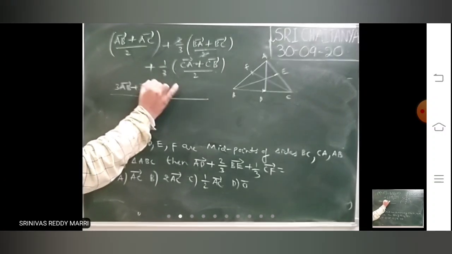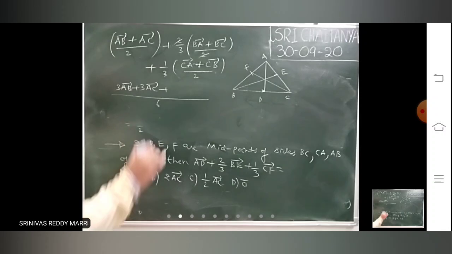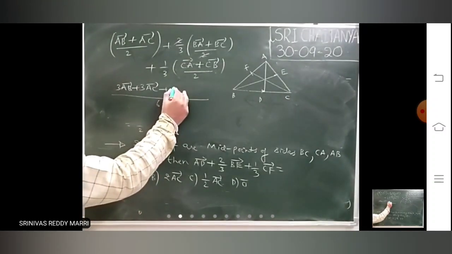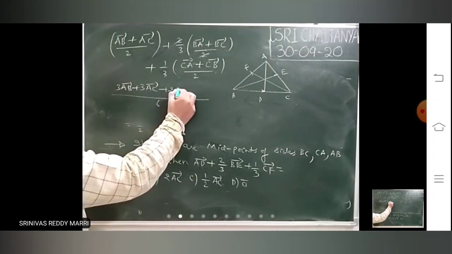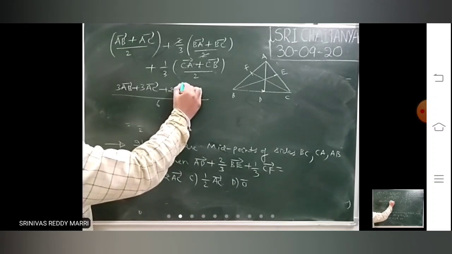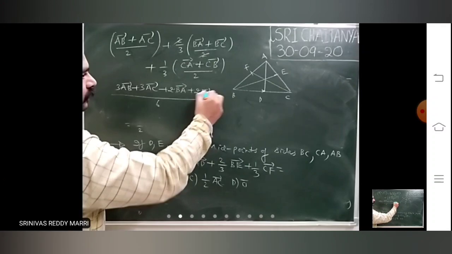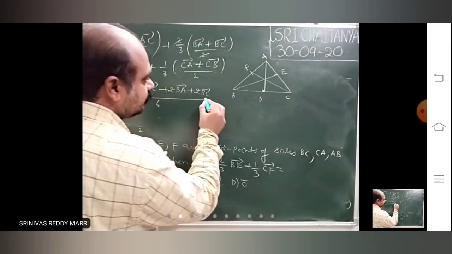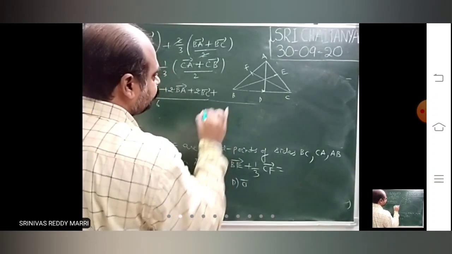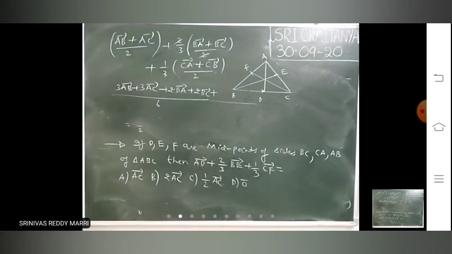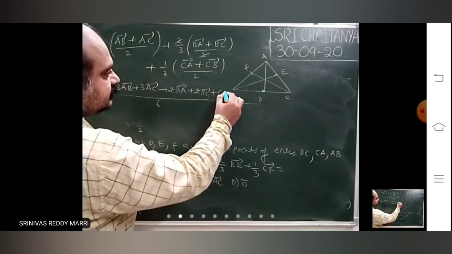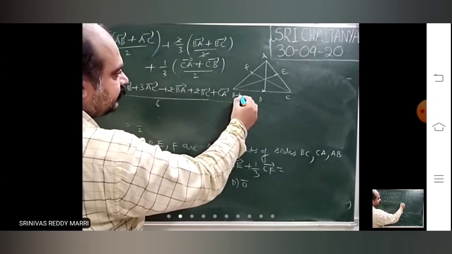3AB bar plus 3AC bar plus 2BA bar plus 2BC bar plus CA bar plus CB bar, divided by 6.